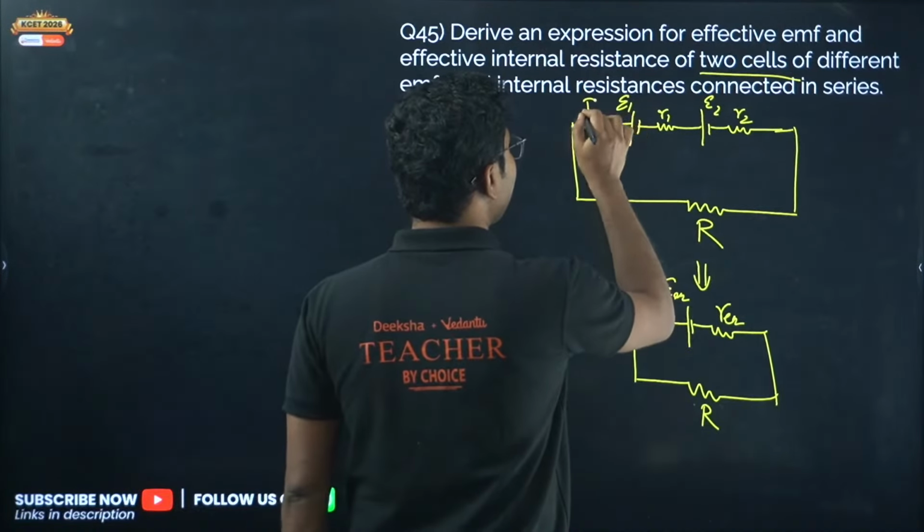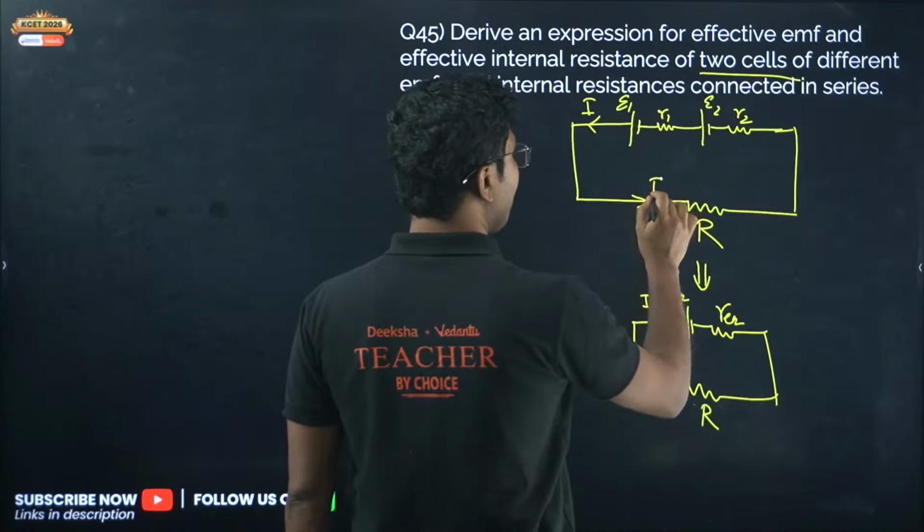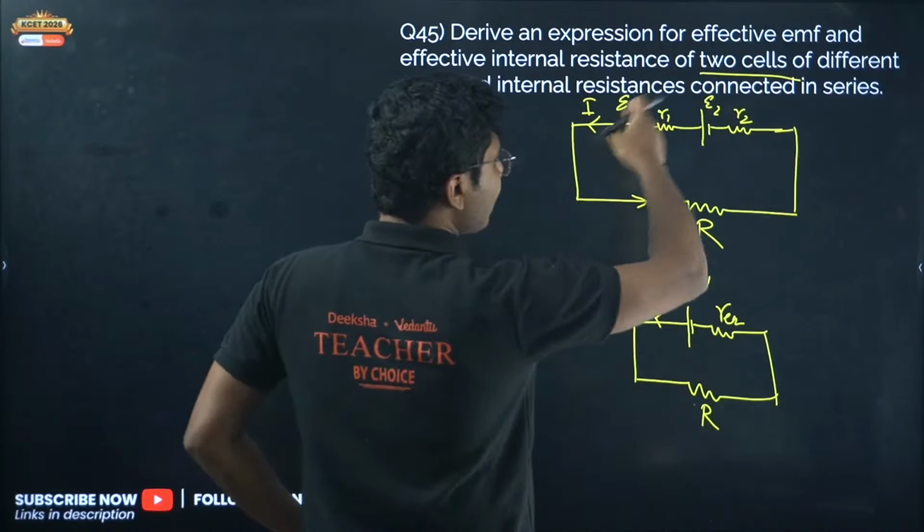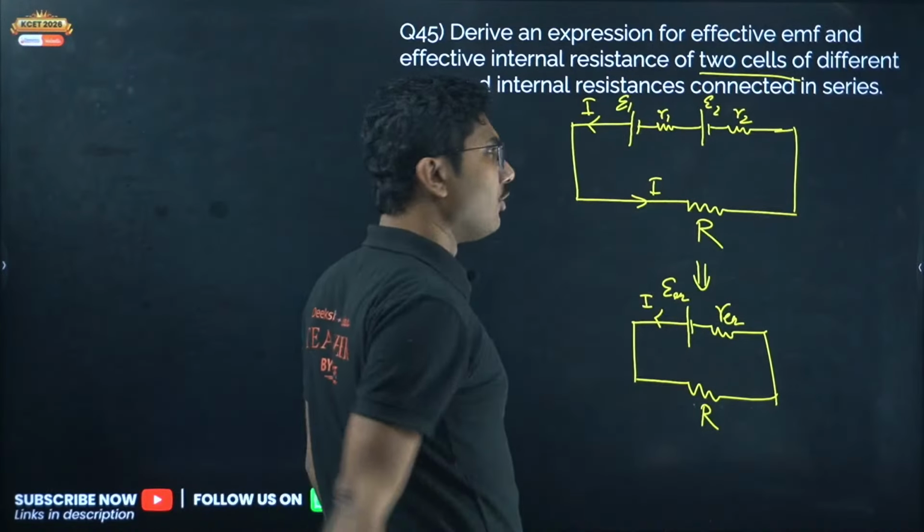Okay, current through the resistor should be the same value. Now, we will check with Kirchhoff's voltage law what is the current through each and every component. Current should be same because they are connected in series. So in series combination, current should be same.